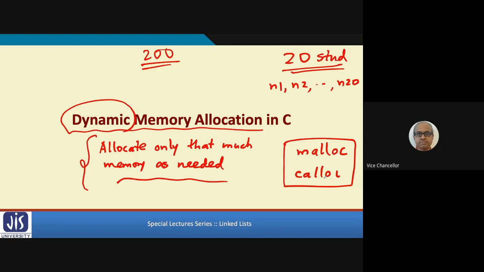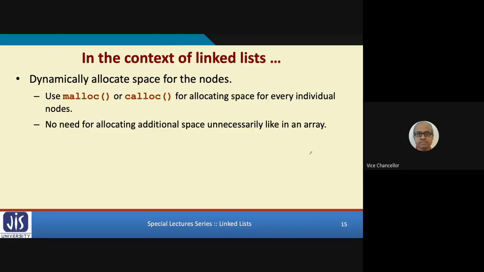Let us see, we shall see later how this malloc can be used along with this dynamic memory allocation concept for creating general linked lists. So what I'm saying is that in the context of linked list, we have to dynamically allocate space.